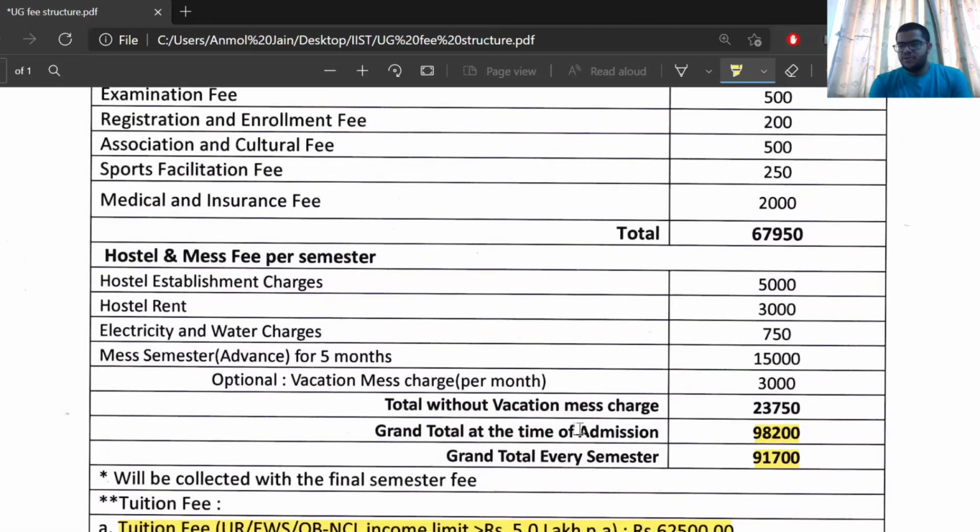So in your first sem, you need to pay 98,200 rupees, including the one-time fee. But after that, for every semester, you need to pay only 91,700.